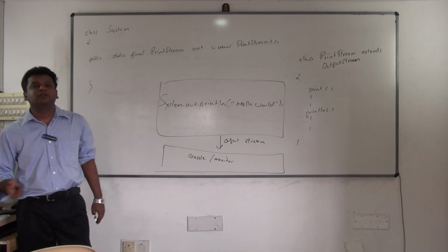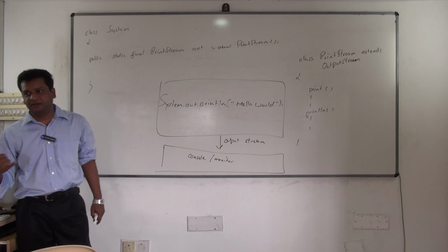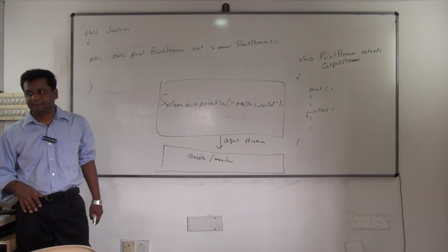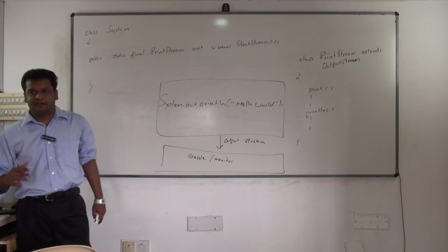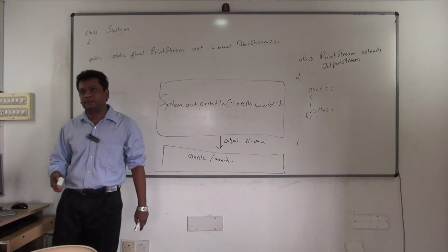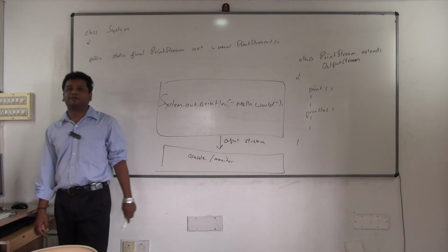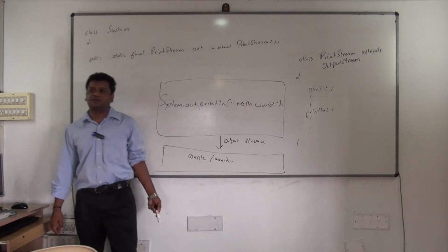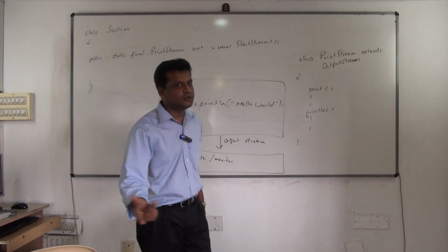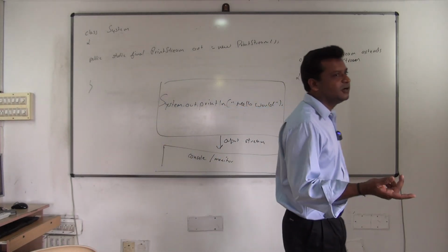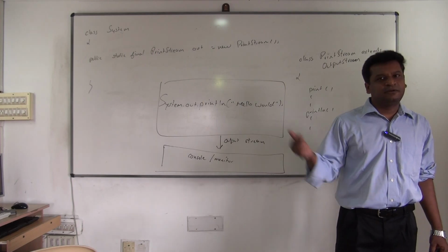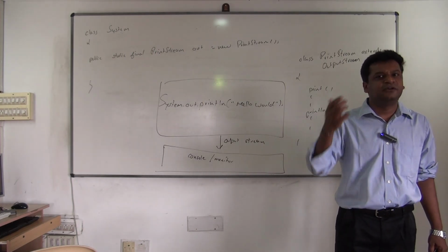If you want, you can do the output in the form of characters also. I'll show you how to do it. For that I'll use PrintWriter. Okay, for that next I'll show you that. Are you clear with this? So first we'll see the explanation for your famous System.out.println. See, within 2 minutes you understood System.out.println. The reason is Java is strong. If your Java is weak, you can't understand anything.